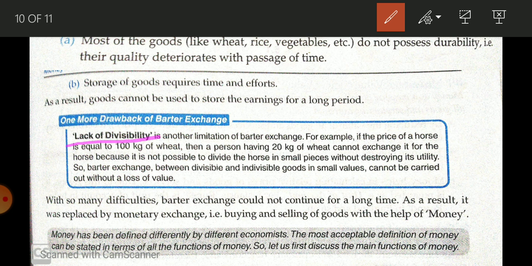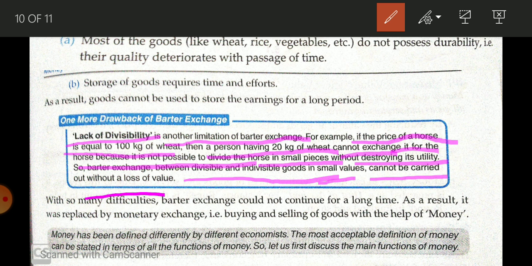What is written here? Lack of divisibility is another limitation of barter exchange. For example, if the price of a horse is equal to 100 kg wheat, then a person having 20 kg wheat cannot exchange it for the horse, because it is not possible to divide the horse into small pieces without destroying its utility. So barter exchange between divisible and indivisible goods of small value cannot be carried out. So this is another problem.